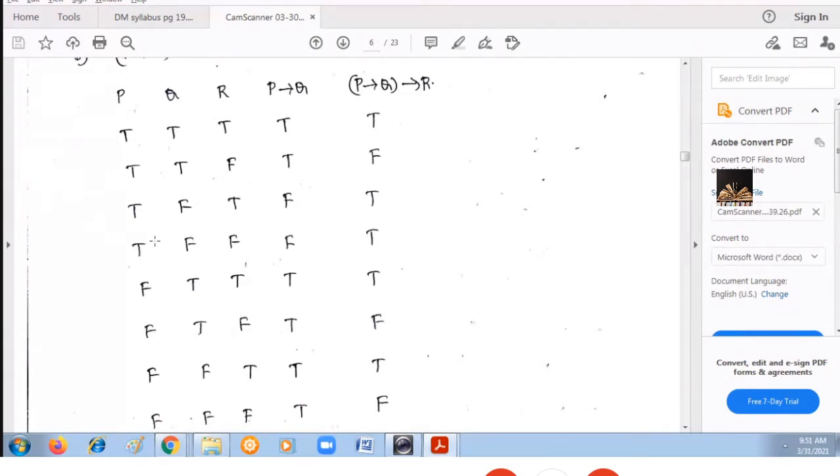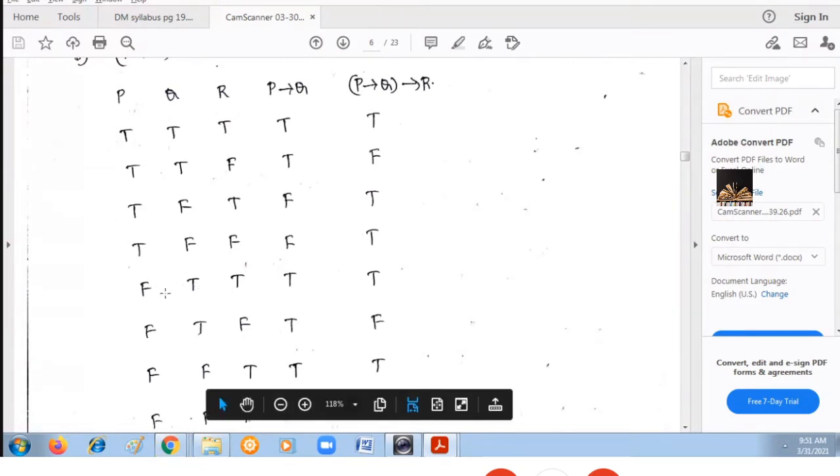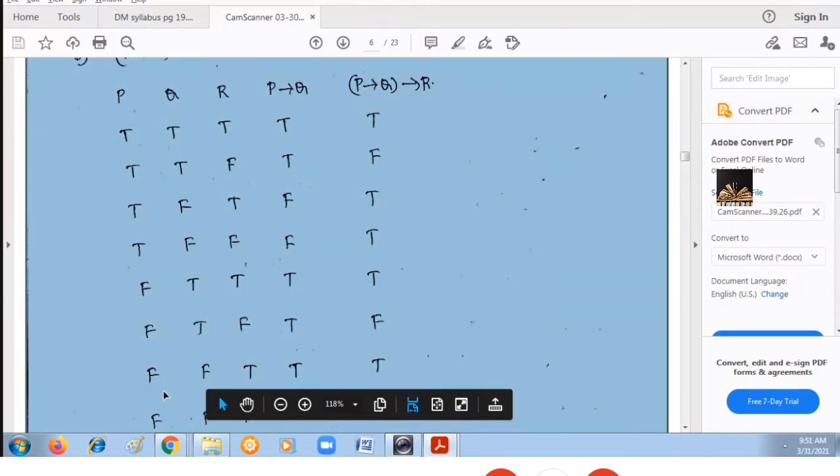You just put a T before this, then you will get 4 combinations with a T. Similarly, you just put an F before this, then you will get 4 more combinations. Total of 8 different combinations you will get here.